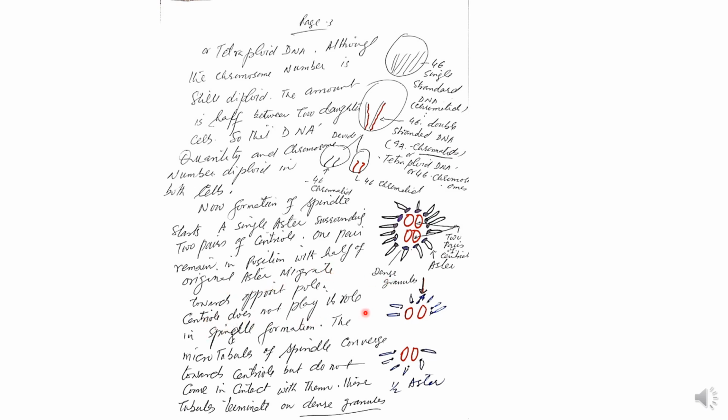The centriole does not play a role in spindle formation, which means the spindle, the microtubules, does not arise from the centriole as in the old concept, but rather arises from the dense granules which are present around it. Microtubules of the spindle converge toward the centriole but do not come in contact with it. These tubules terminate on dense granules. They arise from these dense granules and not from the centriole.